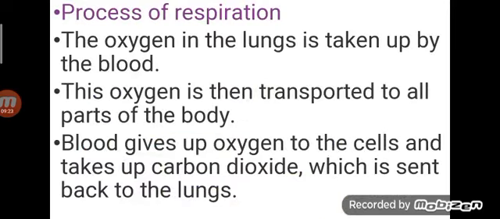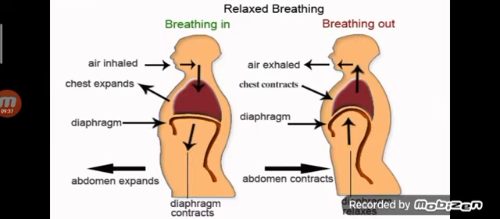Process of respiration. The oxygen in the lungs is taken by blood. This oxygen is then transported to all parts of the body. Blood gives up oxygen to the cells and takes up carbon dioxide, which is sent back to the lungs. So this is breathing in, breathing out. What happens here? Air inhaled, chest expands, diaphragm contracts, and abdomen expands. During breathing out, during exhalation, air is exhaled, chest contracts, diaphragm relaxes, and abdomen contracts.